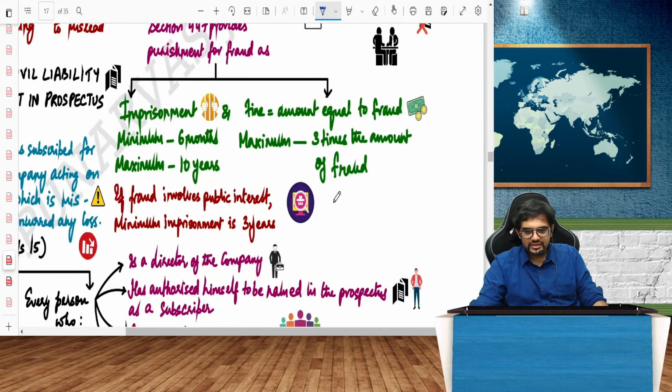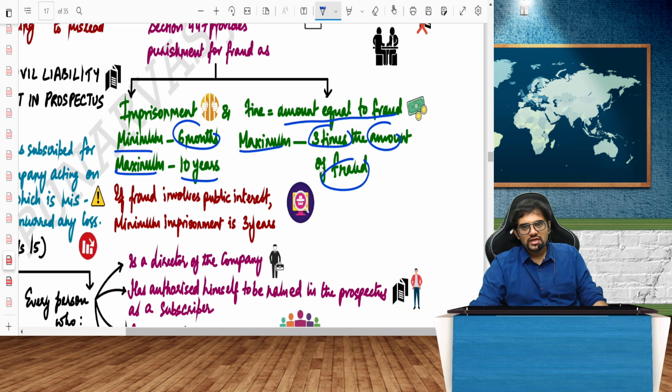What is the punishment here? Imprisonment, minimum 6 months, maximum 10 years. And fine is an amount equal to the fraud, maximum 3 times the amount of fraud.